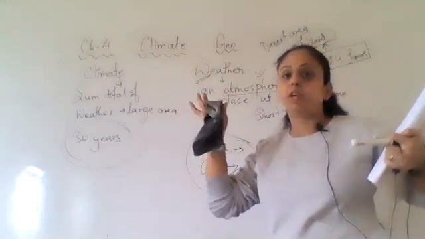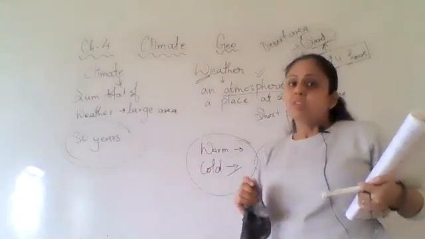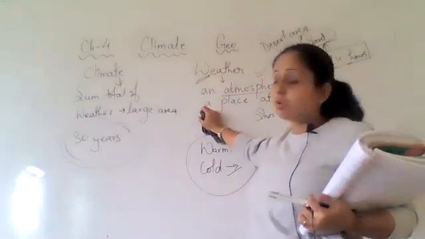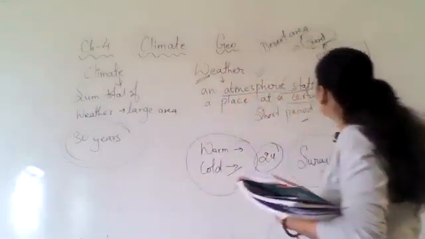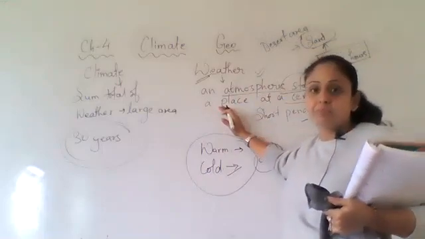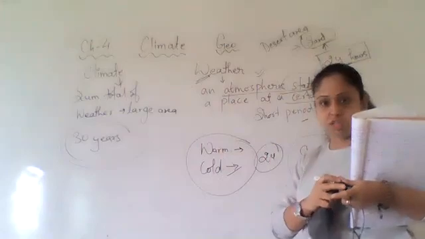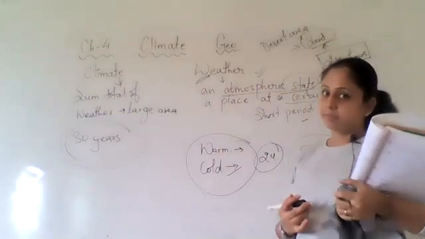We can say the climate of India is like that. But we cannot say the weather of... the climate of Surajgara is a rainy climate. Can we say that? We cannot say that.